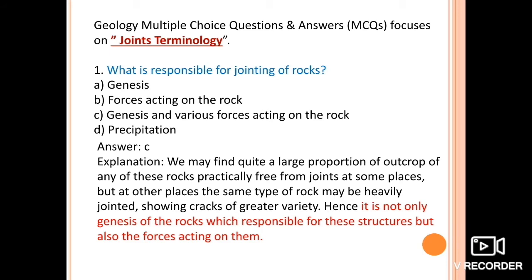Hence it's not only the genesis of the rock which is responsible for these structures, but also the forces acting on them. So these two, genesis as well as the various forces acting on the bedrock, are responsible for the jointing of the rocks.